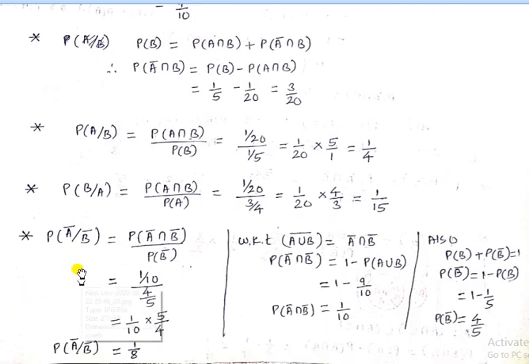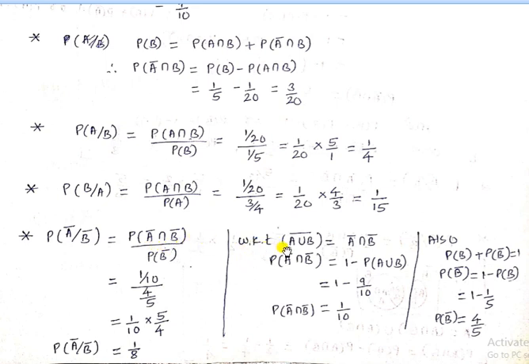Then probability of A bar divided by B bar. Here also apply the conditional probability. According to that we get A bar intersection B bar divided by P of B bar. In the previous example we know how to calculate A bar intersection B bar.